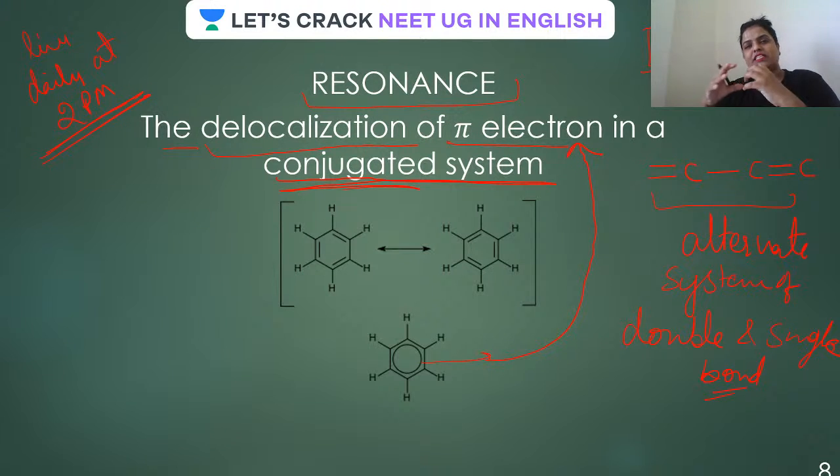So whether you are a student of class 11 or 12, ultimate organic chemistry is in class 12. Is that clear, Jayanna? This class is going to be very, very helpful to you, because trust me, you have not studied resonance as you are going to study now. I can bet on that. So all your eyes on the screen, you are going to learn a lot from today's class.